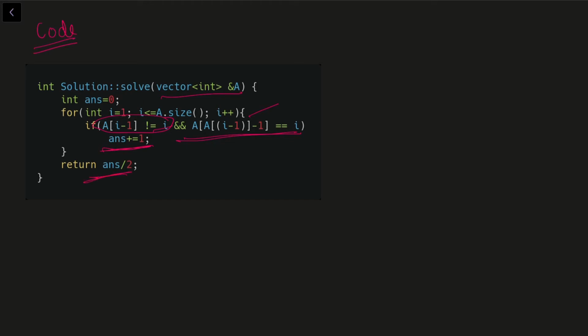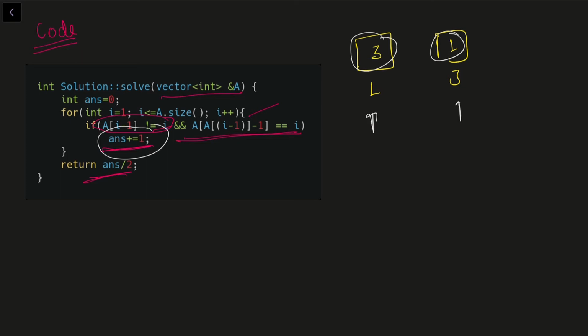Why so? Because here we are talking about pairs, right? Let's say this is the case. This is index 1. At index 1 we have 3 and at index 3 we have 1. Then we are talking about pairs here. So while iterating when I am at 1, I'll check that these two are the pairs we are talking about. So I'll add 1 to the answer.